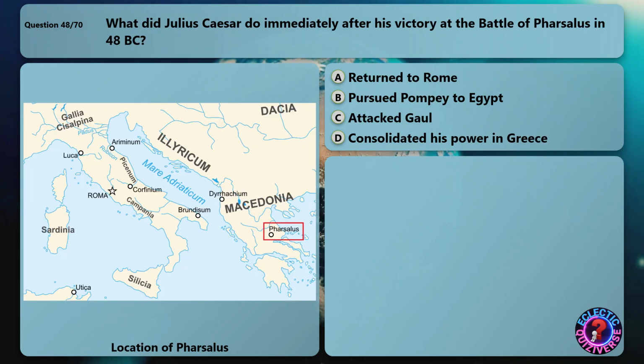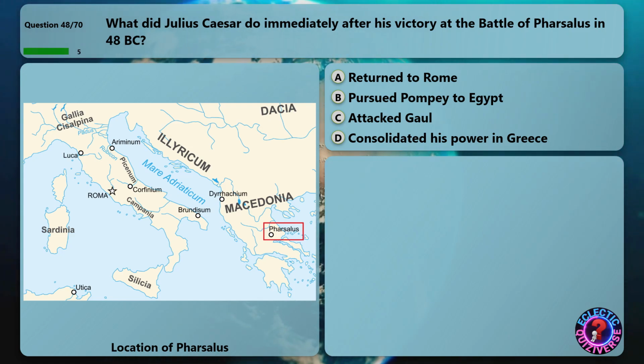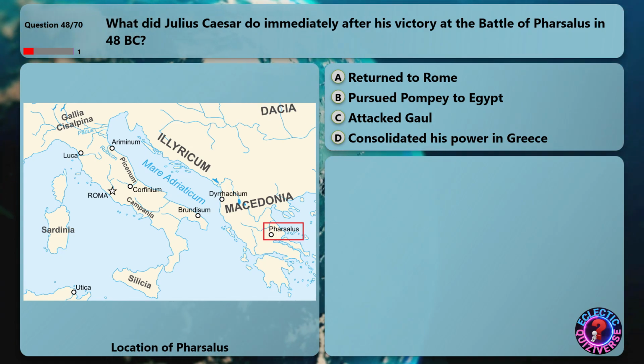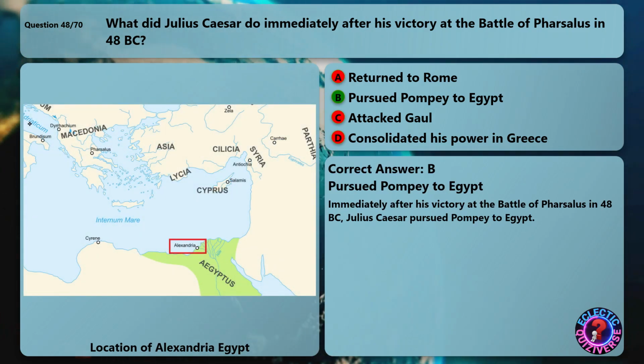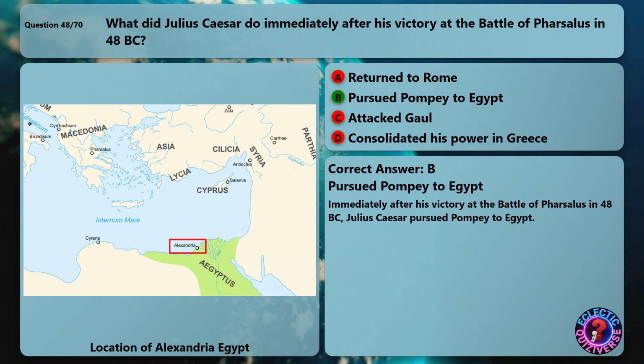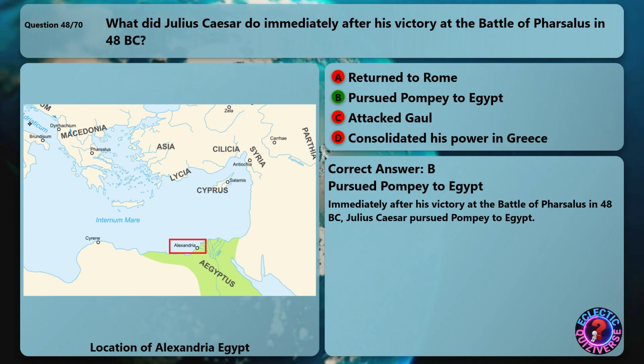What did Julius Caesar do immediately after his victory at the Battle of Pharsalus in 48 BC? The correct answer is pursued Pompey to Egypt. Immediately after his victory at the Battle of Pharsalus in 48 BC, Julius Caesar pursued Pompey to Egypt.